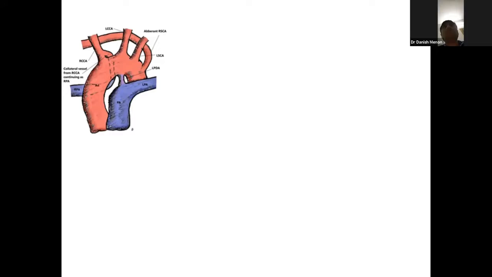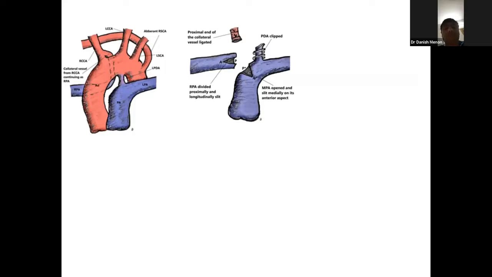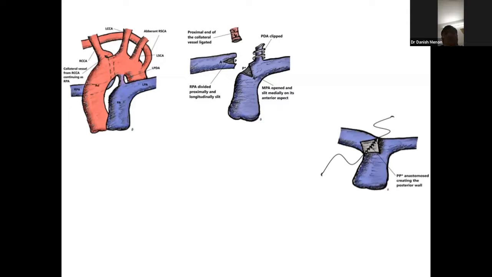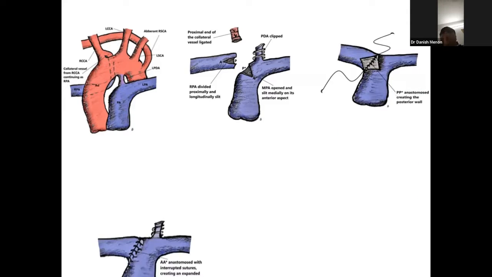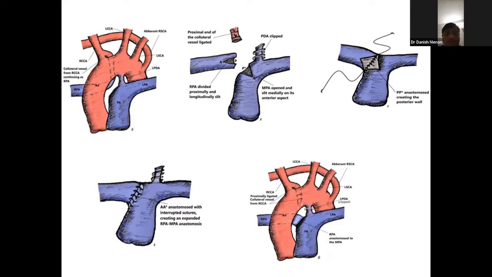The branch pulmonary arteries were dissected up to the hilum to ensure adequate mobilization. The second picture depicts the right pulmonary artery which was divided proximally and anastomosed to the main pulmonary trunk. The third and the fourth panel show end-to-side anastomosis connecting the anterior points and the posterior points. The last panel shows the final anatomy wherein the right pulmonary artery was anastomosed to the main pulmonary artery and the left PDA was clipped.